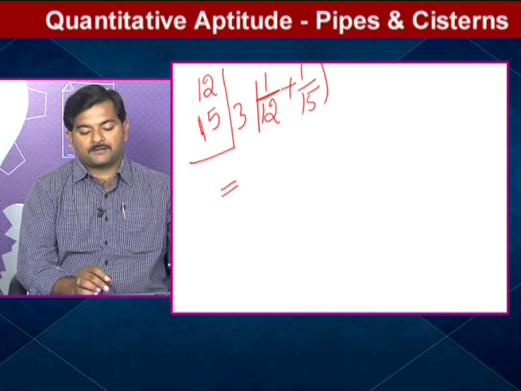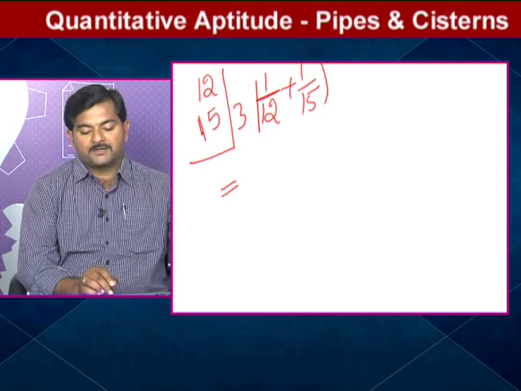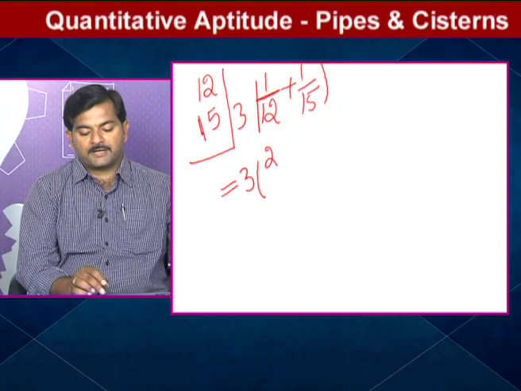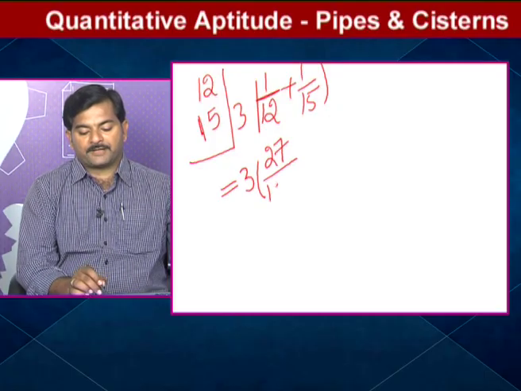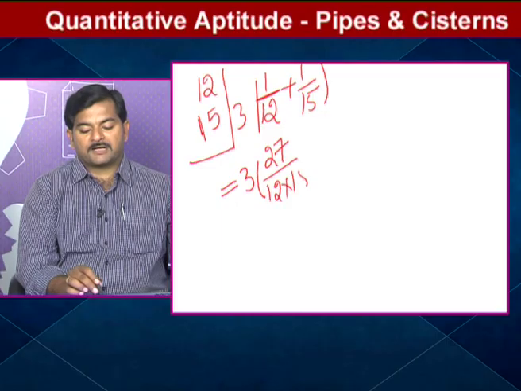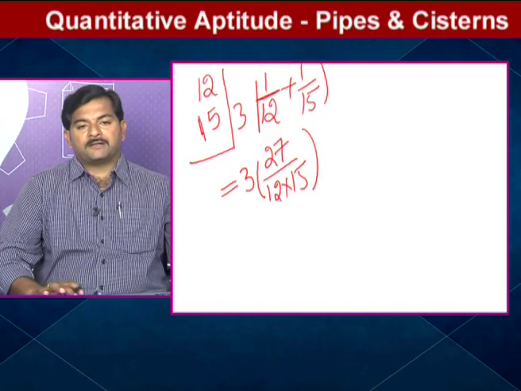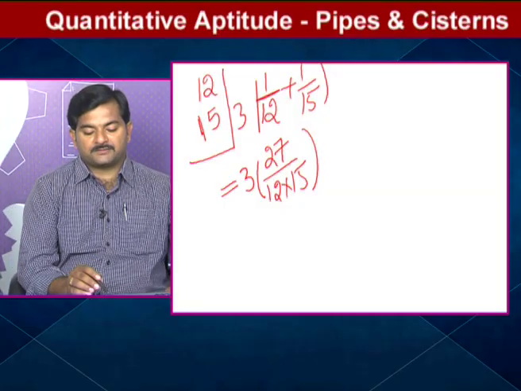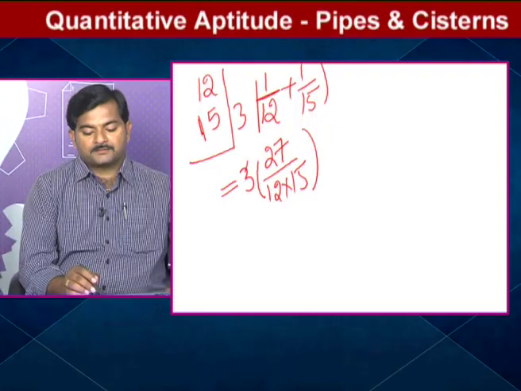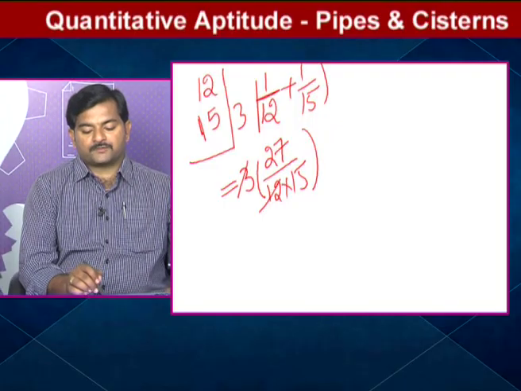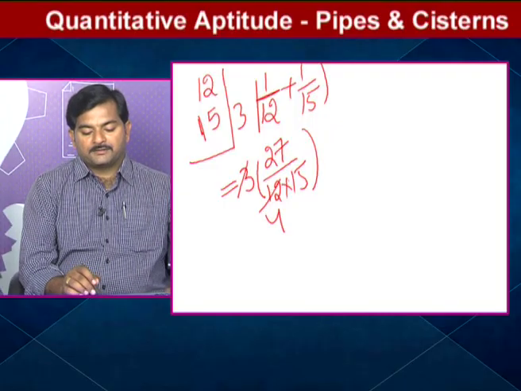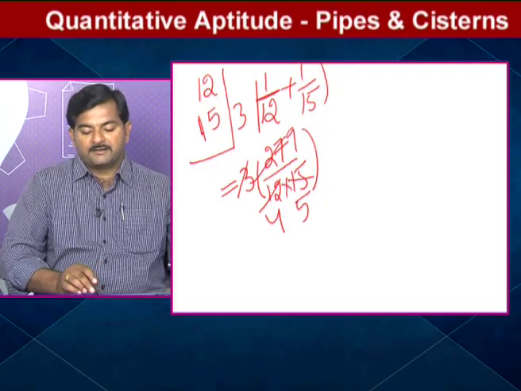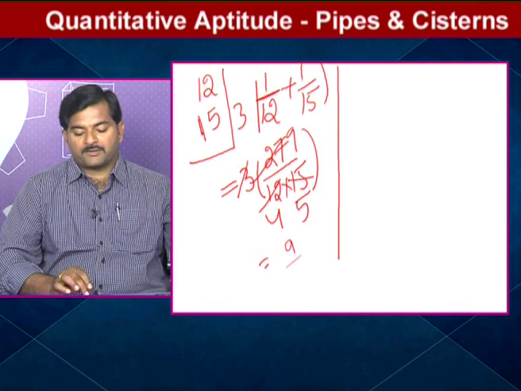So here we can use cross multiplication: 3 into (27 by 12 into 15). Simplification: 3 ones are 3, 3 fours are 12, 3 fives are 15, 3 nines are 27. What I am getting? 4 fives are 20.